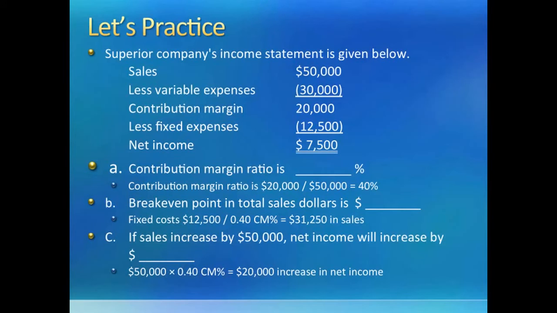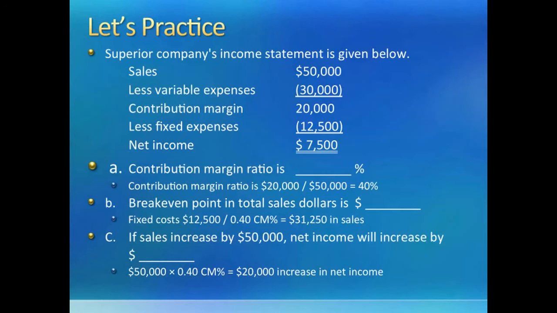Part C can be solved a short way also by using the income formula with CMR, or can be solved a long way by remaking the income statement. Let us look at the short way first. Using the formula on slide 7, which is contribution margin ratio times sales revenue minus fixed expenses equals income. Contribution margin ratio here is 40%. Sales revenue increase is 50,000. So net income will go up by 20,000.